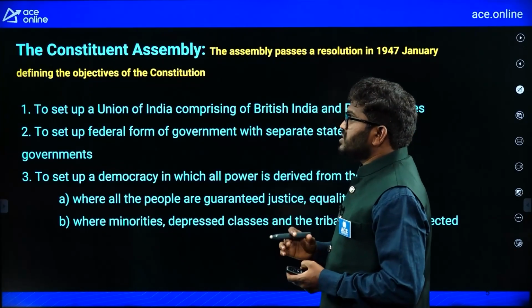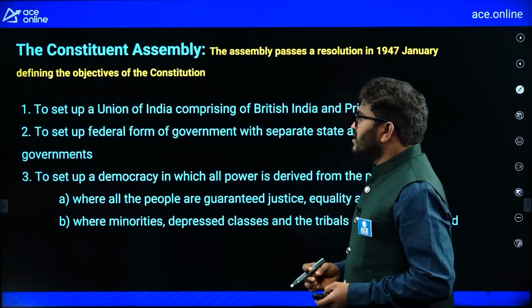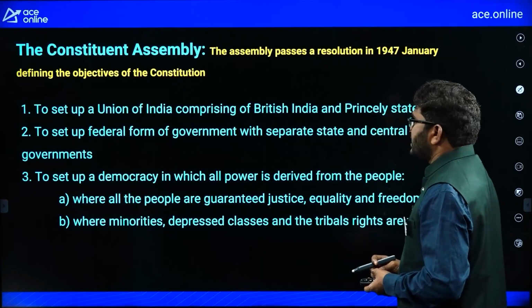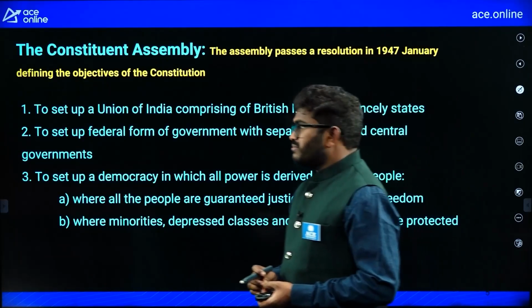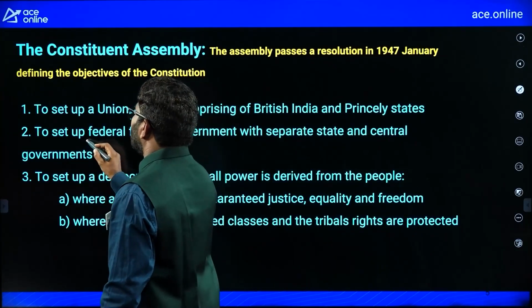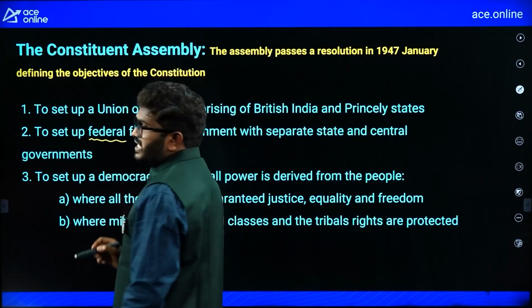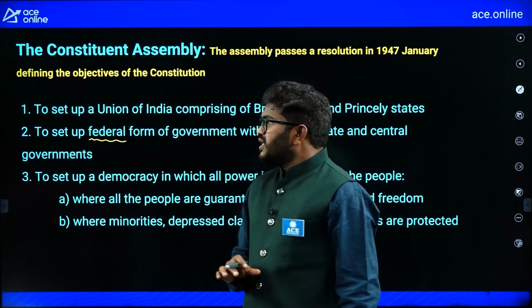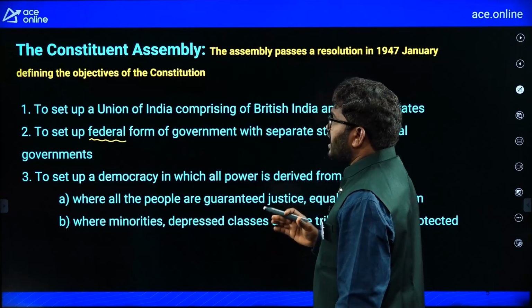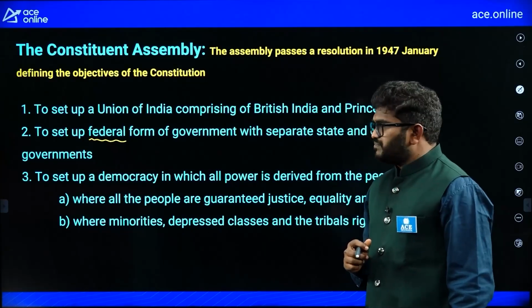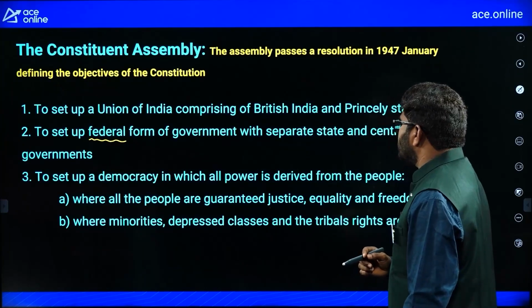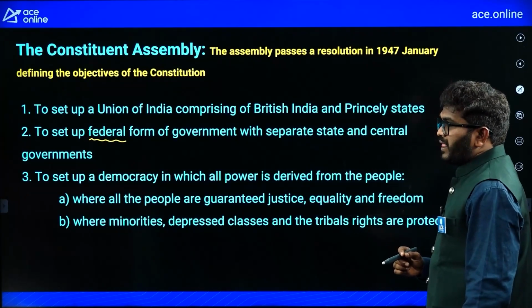So they are going to set up a Union of India, right? To set up a federal form of government with separate state and central governments. Remember, our government is a federal form of government. Central government is there, state government is there, right? So they were planning to set up a federal form of government, and to set up a democracy in which all powers are derived from the people.